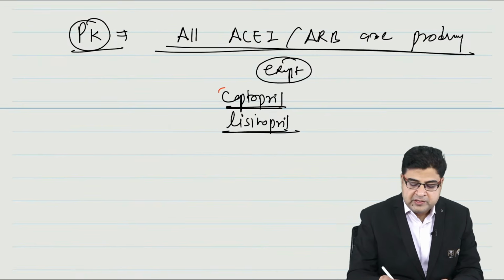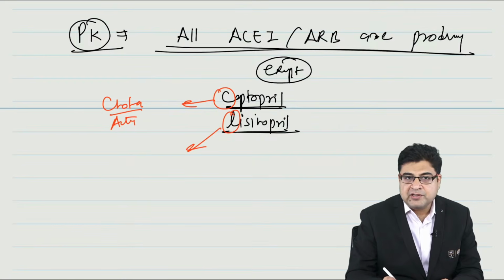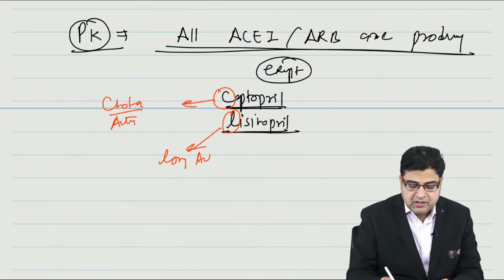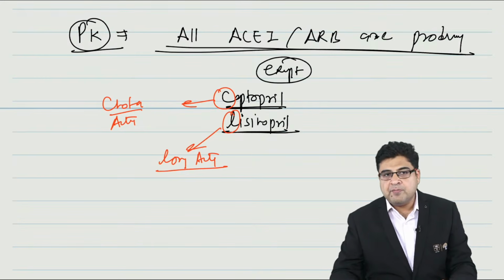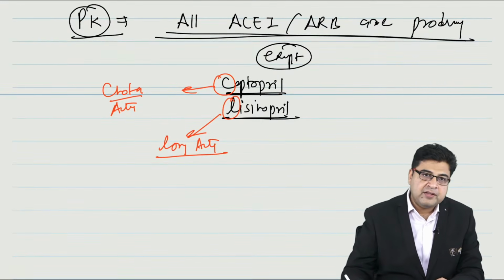And out of these two, please remember, captopril starts with C, so it's a chota acting medicine, a short acting medicine. Lisinopril starts with L, it's a long acting medicine. So lisinopril is long acting, captopril is short acting. These two medicines are not prodrugs, they are given in the active form.